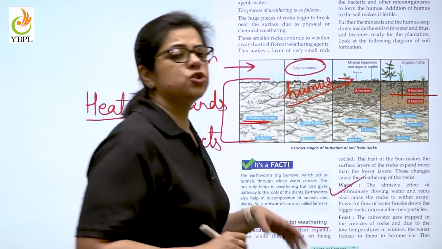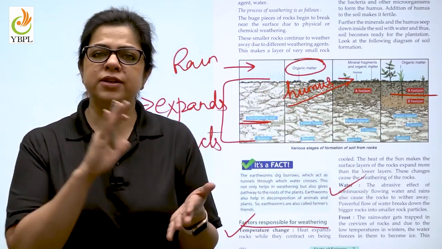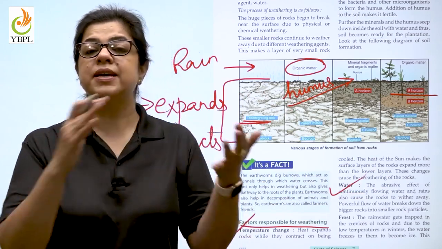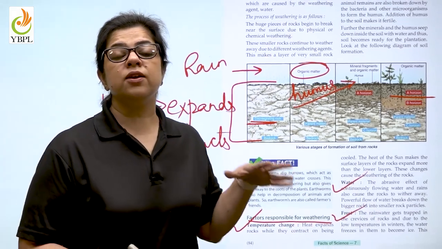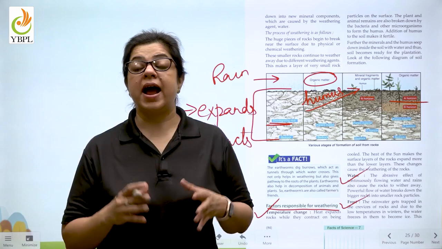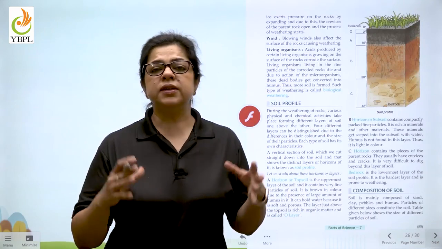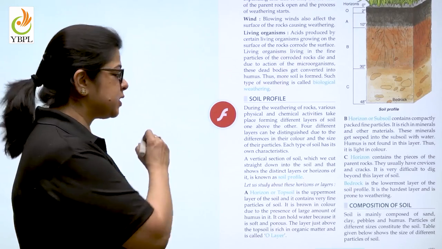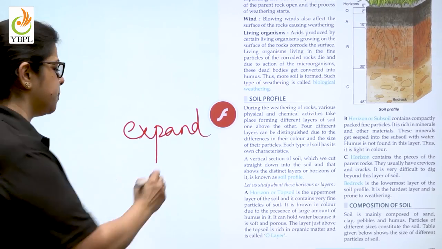Then we know that strong water current can even move huge rocks. So when the pressure of fast flowing rivers continues to be exerted on rocks, the rocks break into pieces. The next is frost. Children, when there are already cracks inside the rock and water goes inside, at night, when the temperature drops, this water will convert into solid ice. So, solid ice will once again expand, and because of this expansion, it is going to exert pressure.